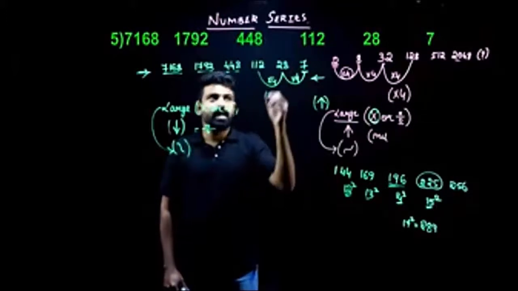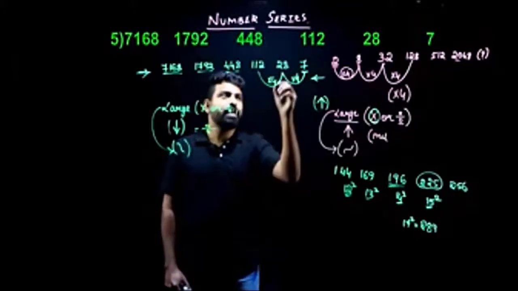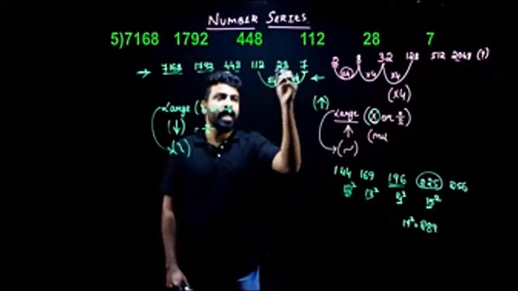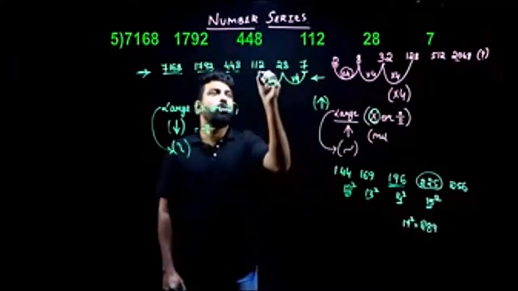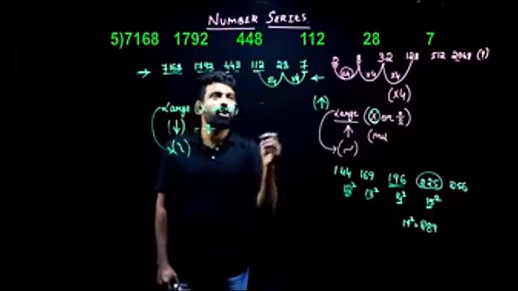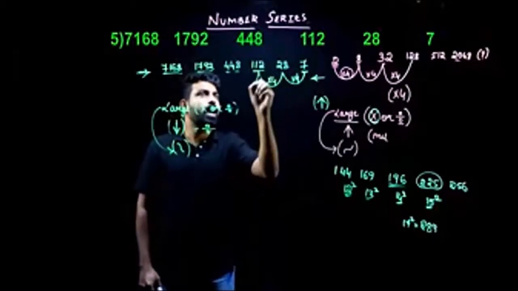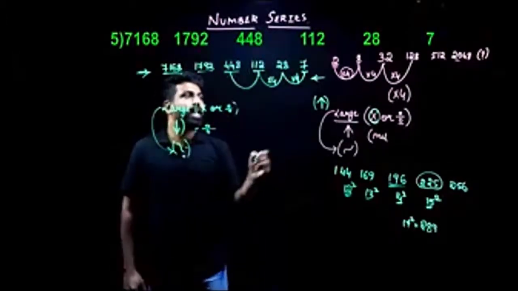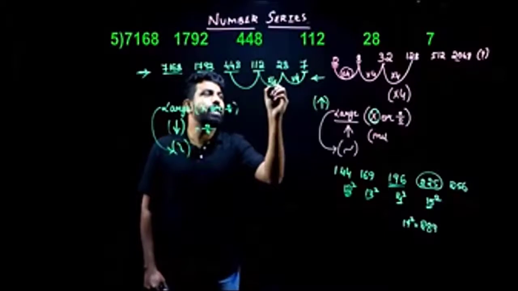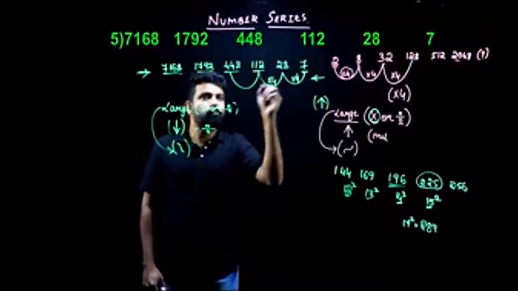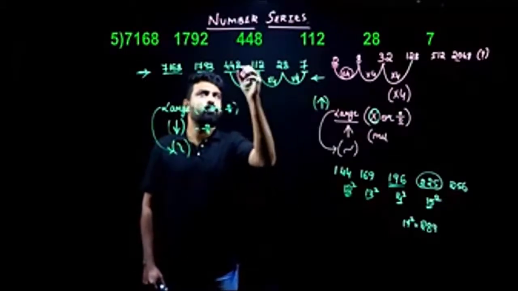So let me check that. 4 into 20 gives me 80. 4 into 8 gives me 32. 80 plus 32 gives me 112. So I'm getting the logic: times 4. Again, if I check here, what do I get? I'll have to multiply 112 with 4. If I multiply 112 with 4, what do I get here?